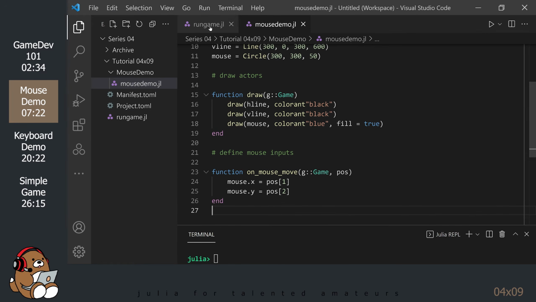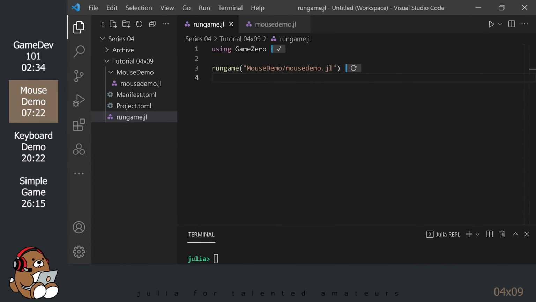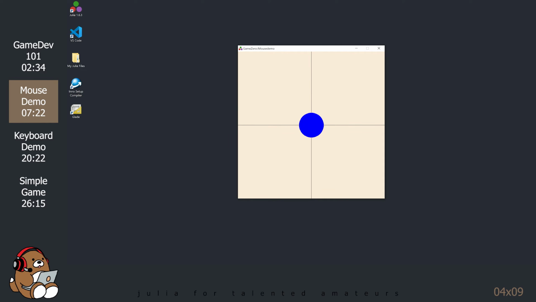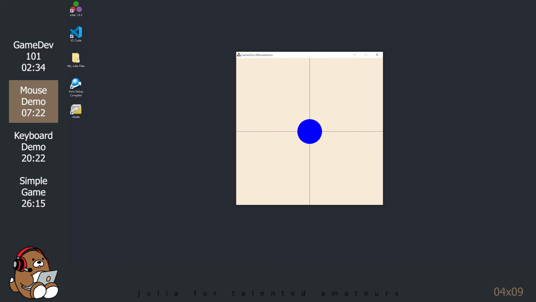Save your file and go back to the rungame.jl file and try to re-execute the rungame function. It doesn't appear that anything has changed. That's because the game window that you're looking at is the old game window that's still open. Once you close that old window, a new window should appear. Now, if you place your mouse over the new window, the blue circle should follow your mouse cursor.